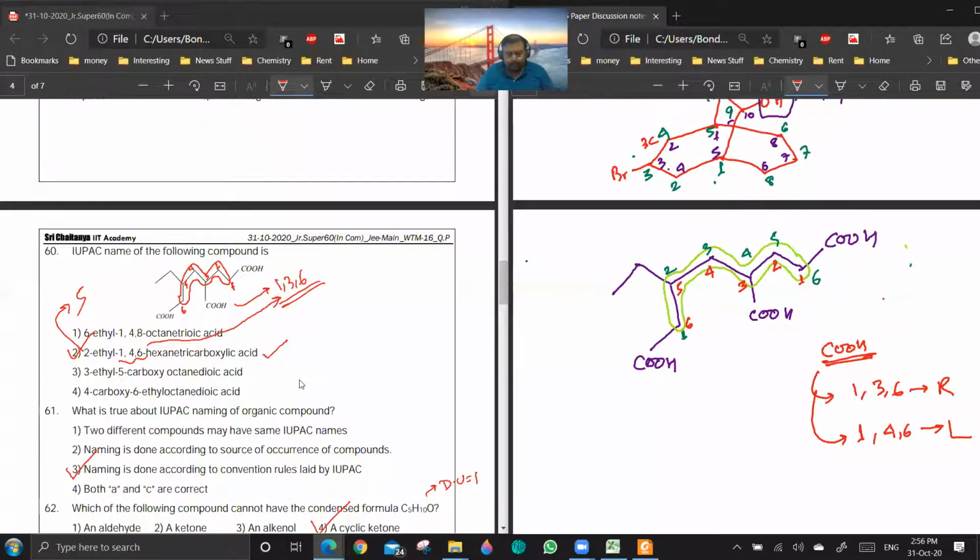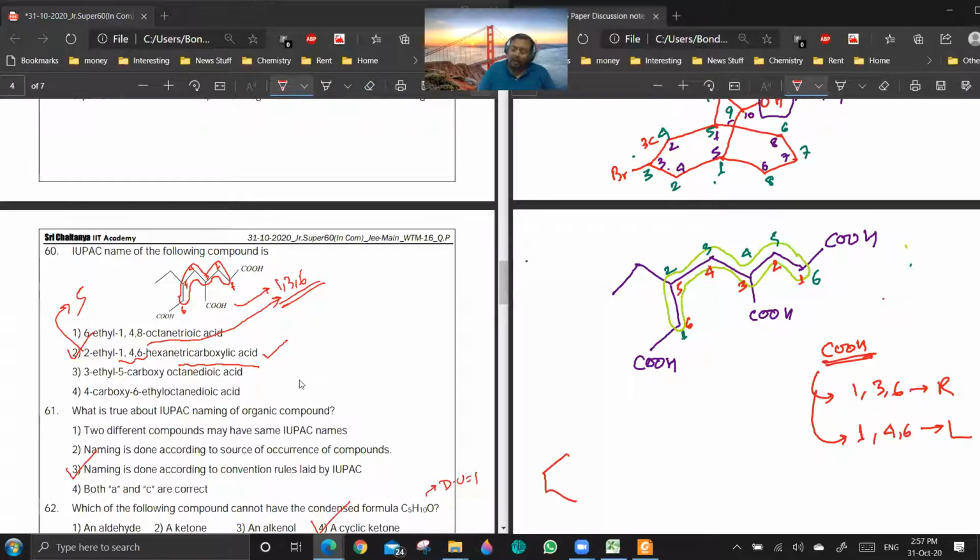So the principle is that first the functional group should get the lowest set of locants. Are you getting the point? Sir, only the substituents get the lowest set of locants, no? But here COOH is a substituent only, sir? No, because we are not considering the parent. How is it a substituent if it is written as a suffix? It is still the senior functional group. The only thing is we are writing it as a derivative of alkane.